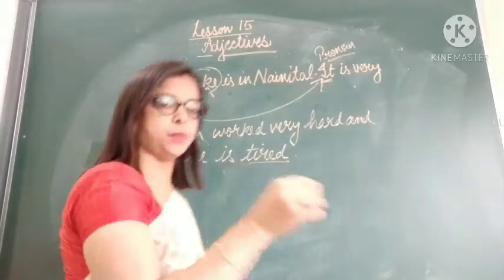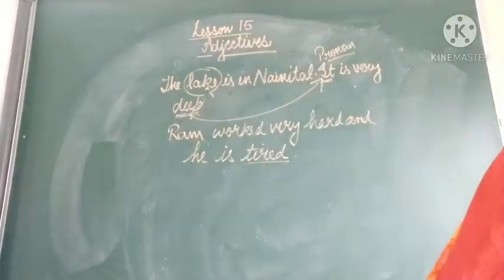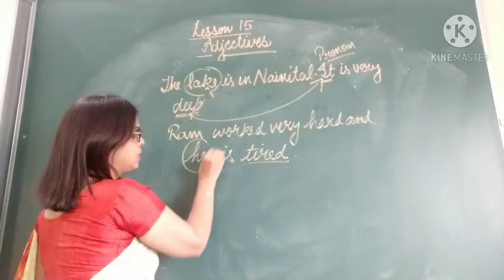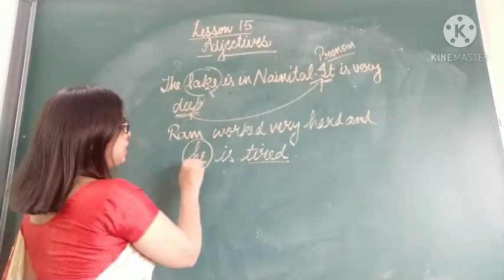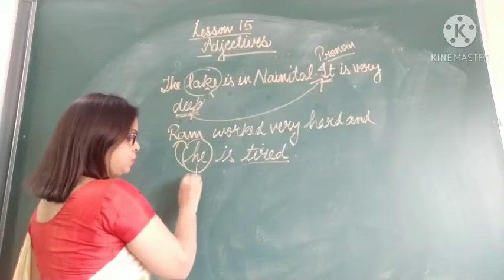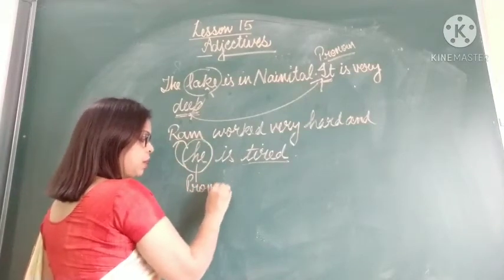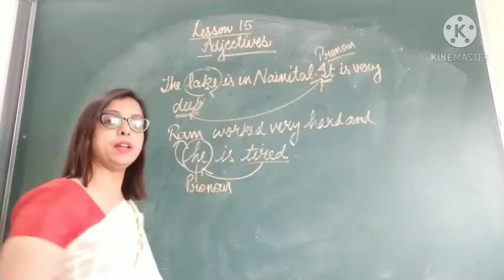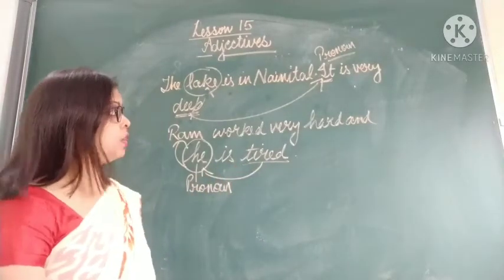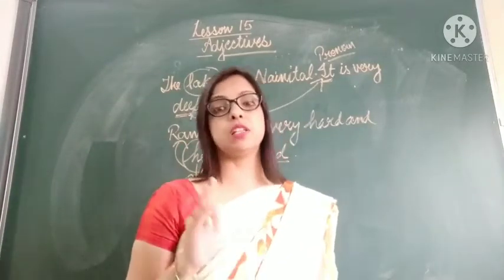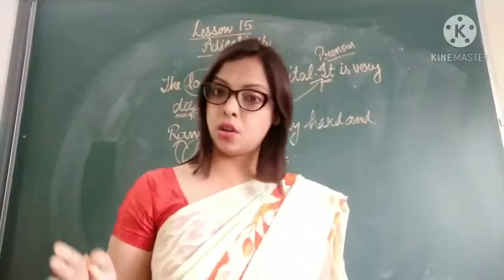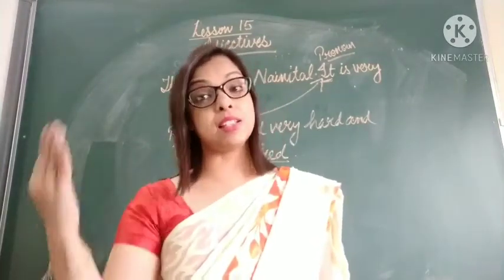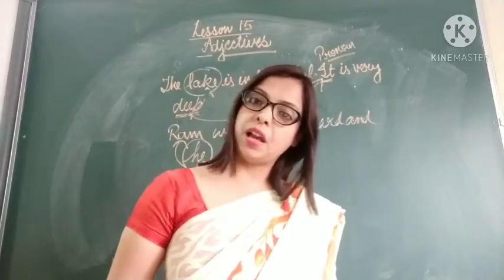He is tired, right? And who is he? Ram. So he is a pronoun because it is used in place of a noun. He is a pronoun, and we see that this word tired is describing the pronoun, right? So we can say that adjectives describe nouns as well as pronouns. The words which are used to describe nouns as well as pronouns are called adjectives.